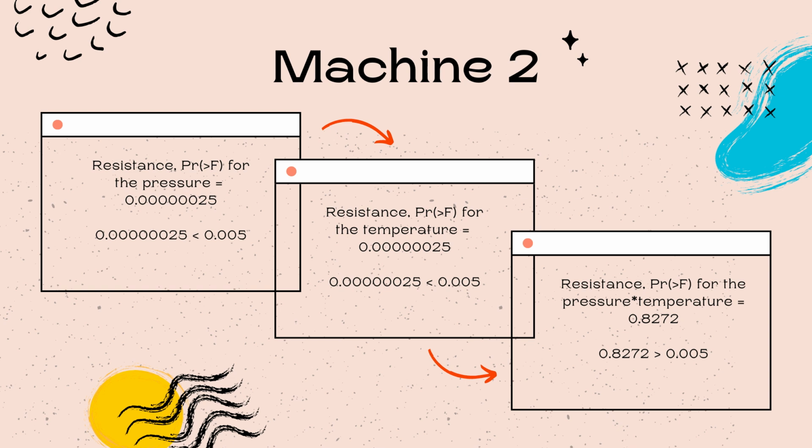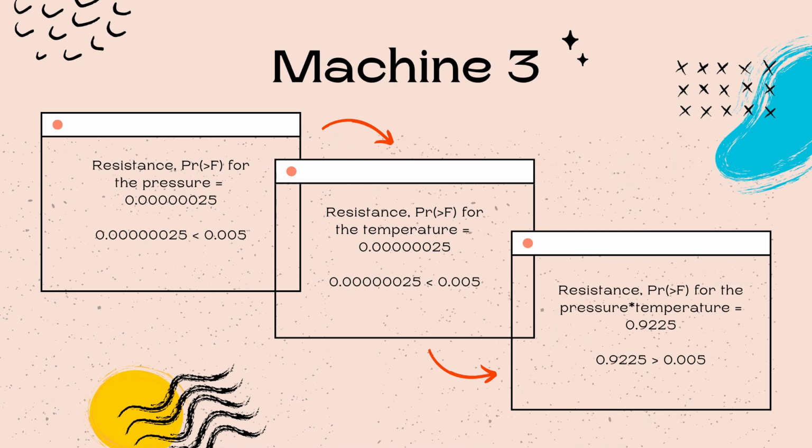We can conclude that T is also not significant for machine 2. And lastly, the p-value for the pressure times temperature is 0.8272, which is clearly greater than 0.005. For this factor, we can clearly say that P times T is significant for machine 2.